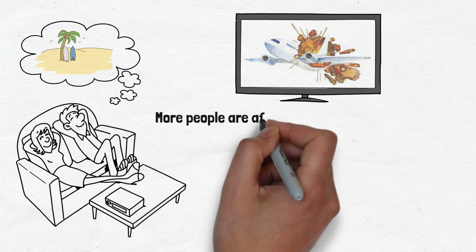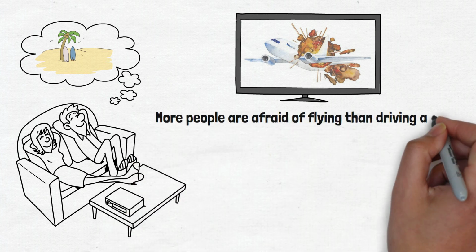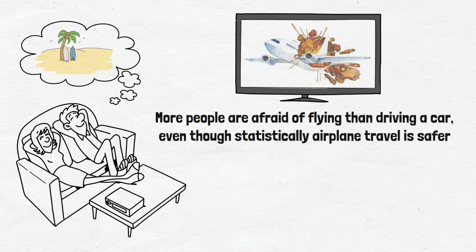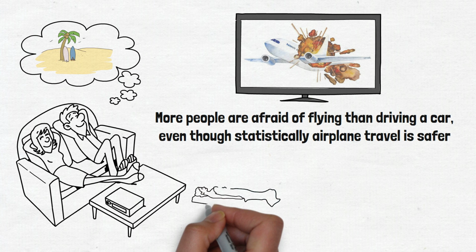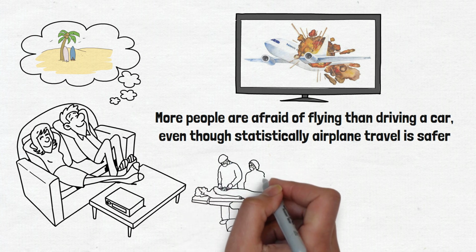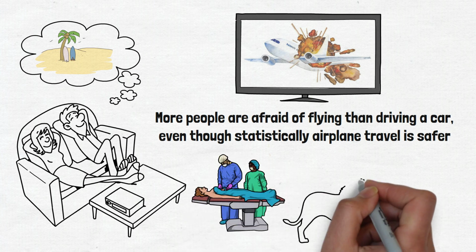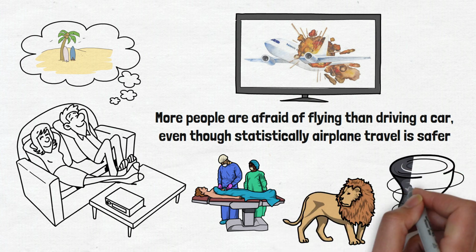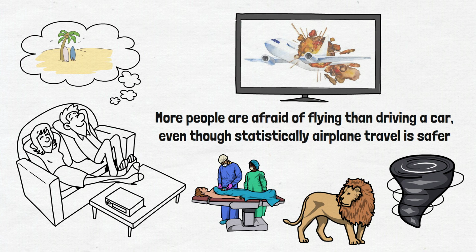However, more people are afraid of flying than driving a car, even though statistically airplane travel is safer. Media coverage feeds into this bias. Because rare or unusual events such as medical errors, animal attacks, and natural disasters are highly publicized, people perceive these events as having a higher probability of happening.